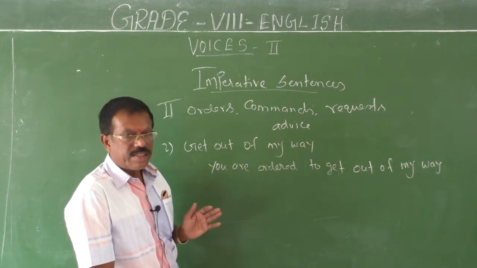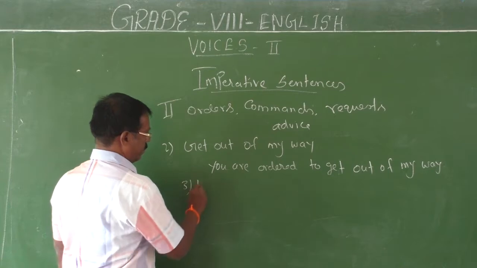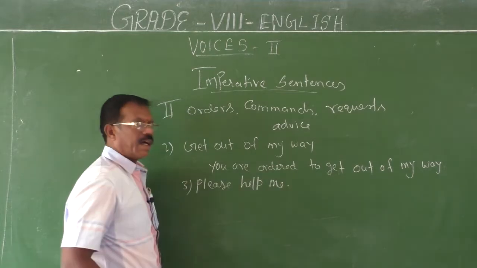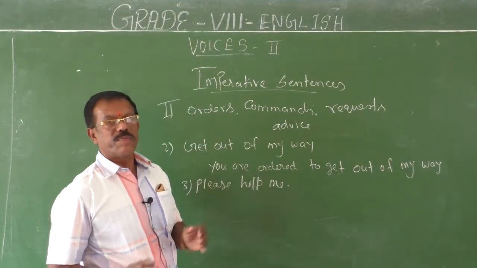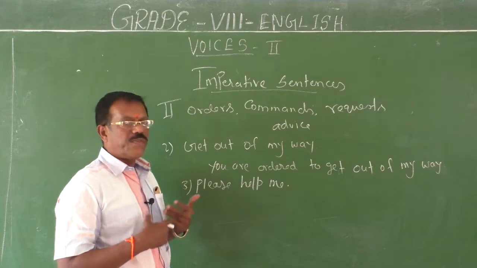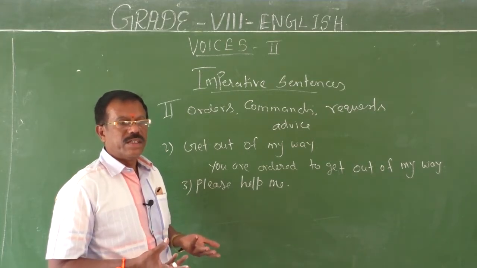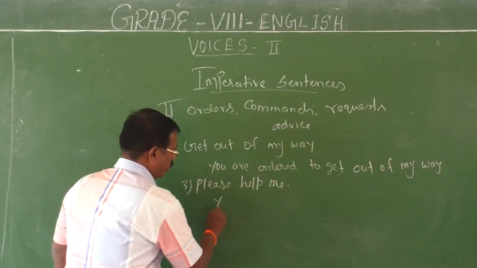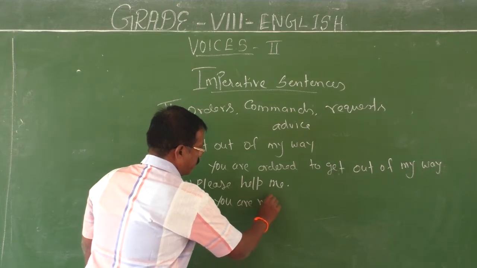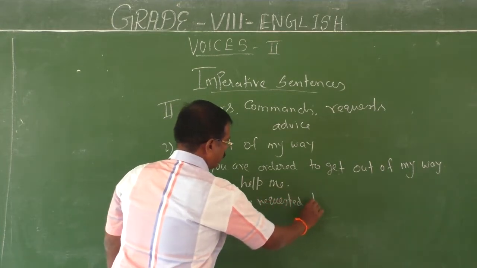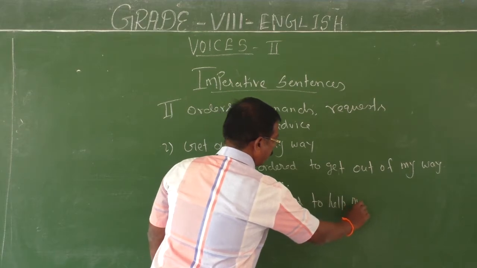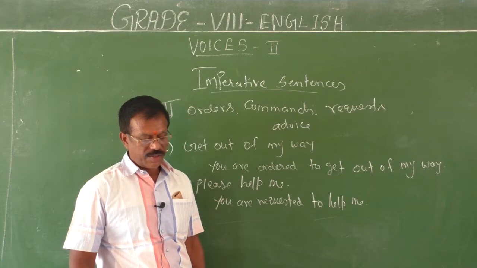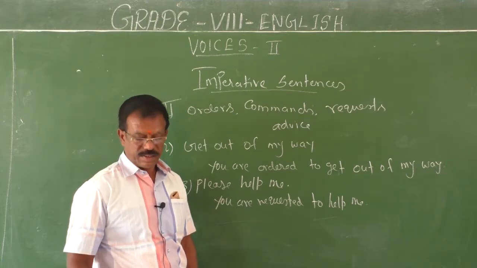Okay, children? Third, please help me. Here, how can you change this sentence into passive form? See, this is a kind of request. This request is made to the subject to help him. Therefore, you are requested to help me. You are requested to help me. Okay. So in this way you have to change. Do not steal. See the next one.